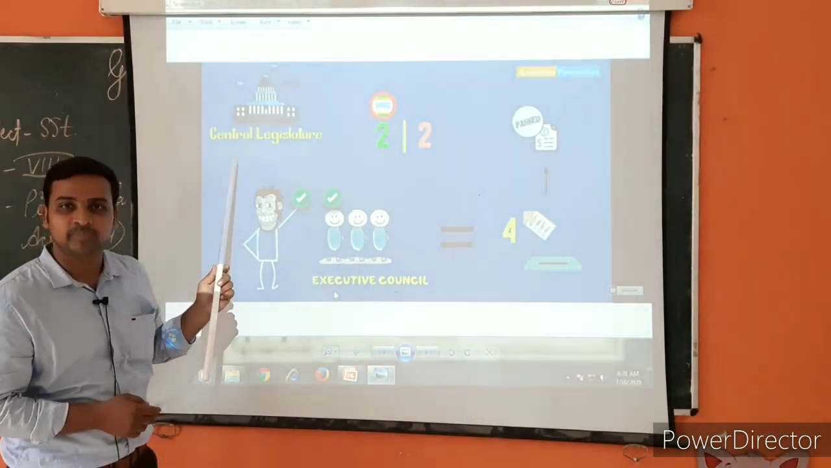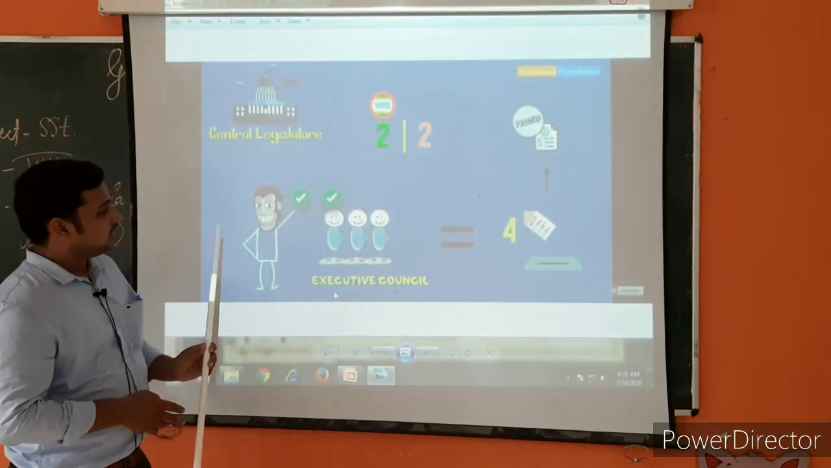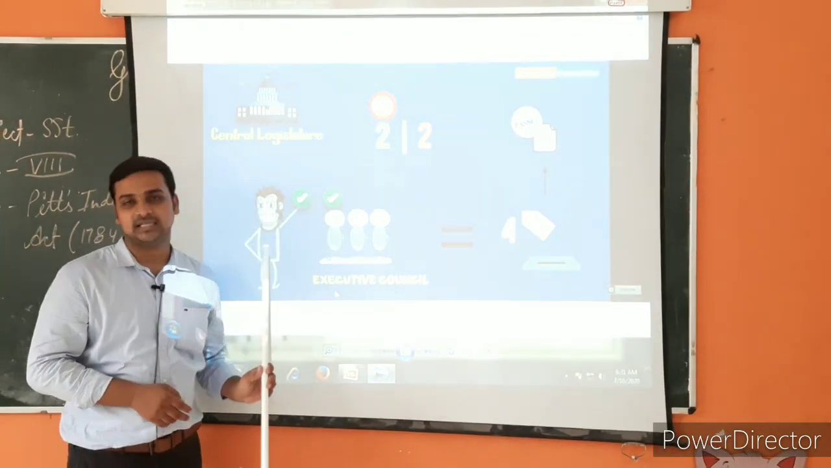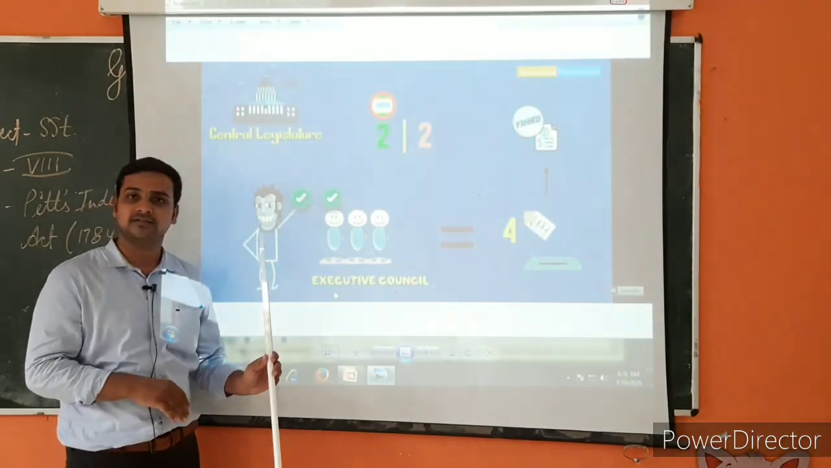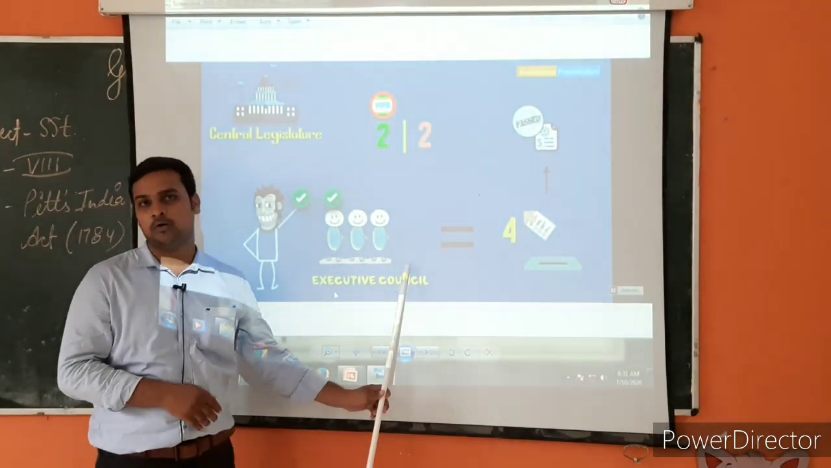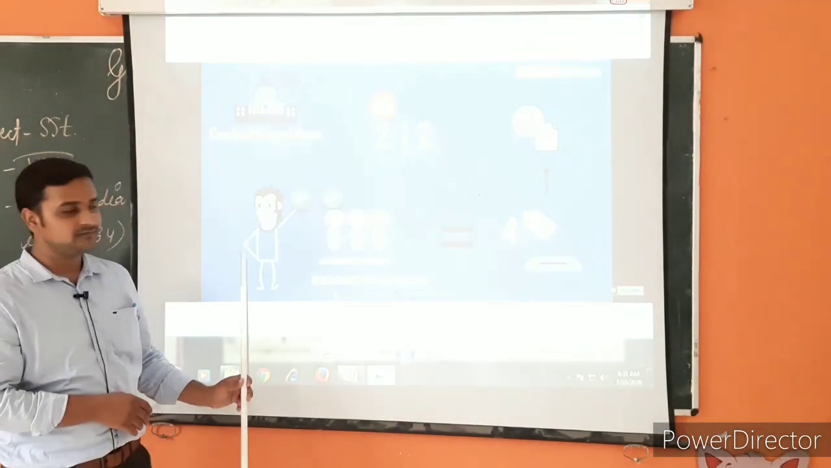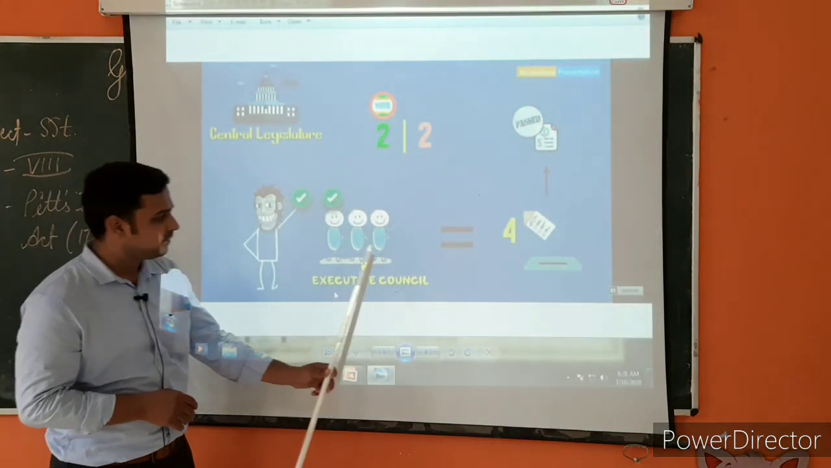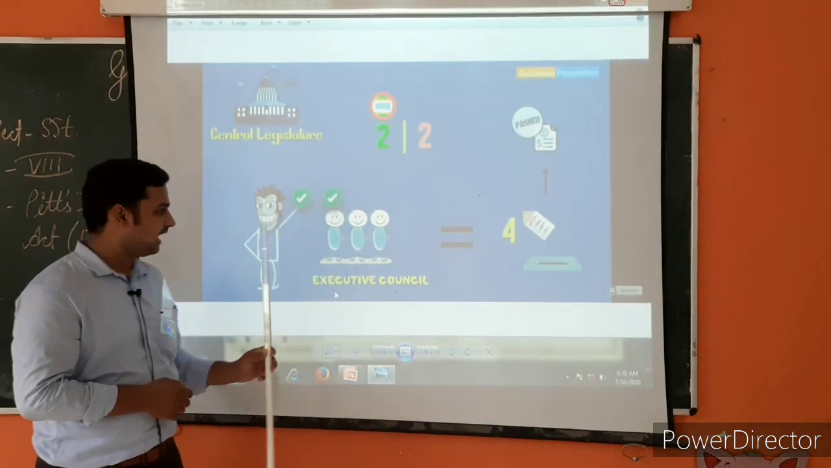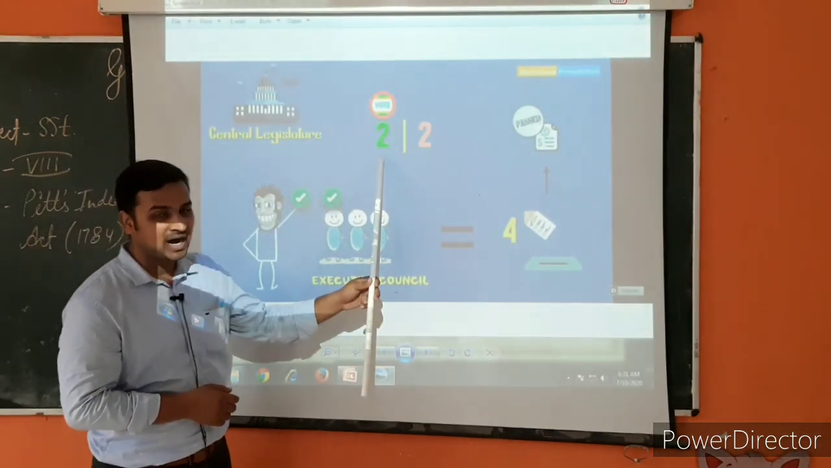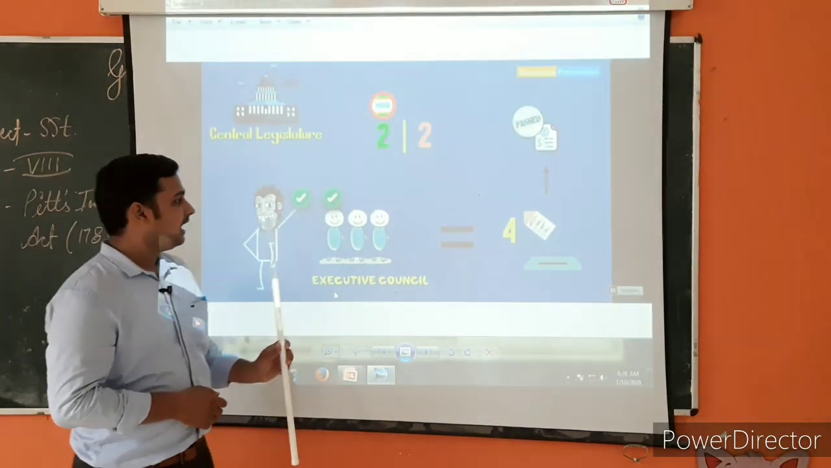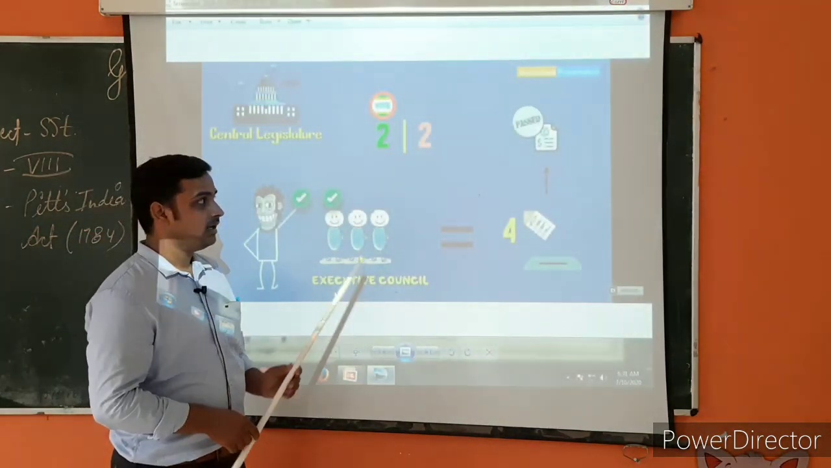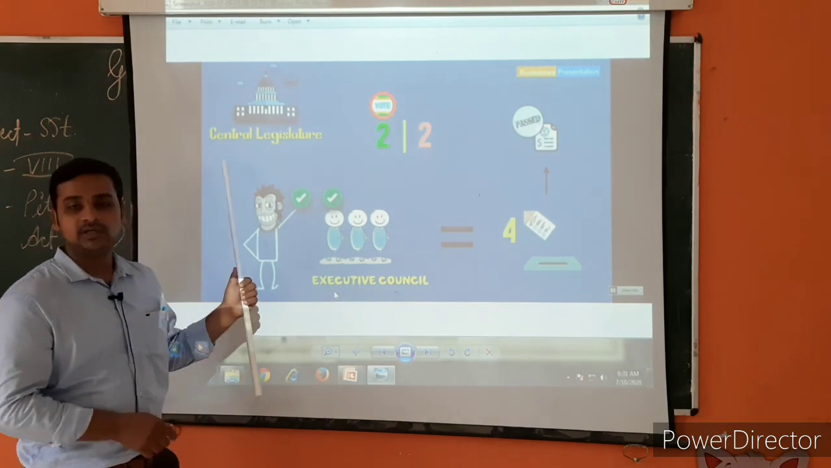4 members used to participate in Pitt's India Act. Previously in the Regulating Act there were 4 executive councillors and 1 Governor General, but in Pitt's India Act, what was the reformation? 1 member was reduced, and 3 members along with the Governor General used to take part in that voting, and the Governor General has veto powers as well. So this was the scenario of the Central Legislature.